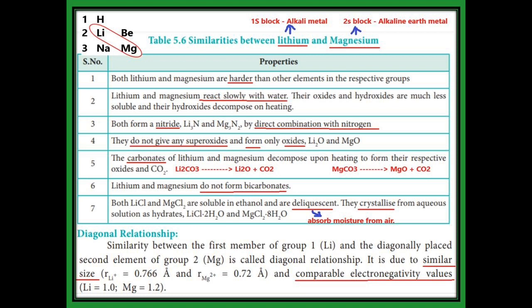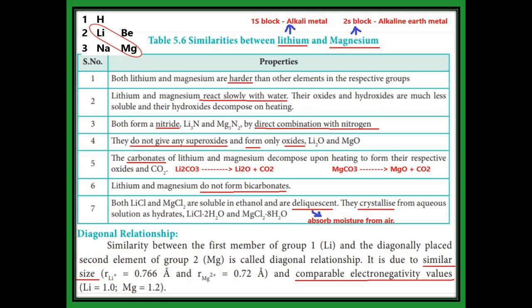decomposes on heating. And third, lithium when reacted with nitrogen gives lithium nitride, Li3N. In the same way, magnesium when reacted with nitrogen gives magnesium nitride. It is a direct combination with nitrogen, and they give the nitride.